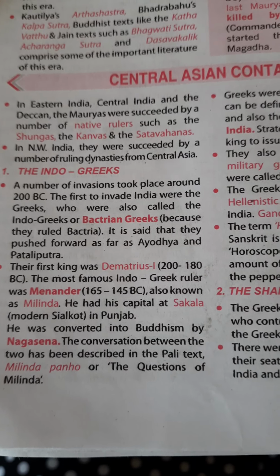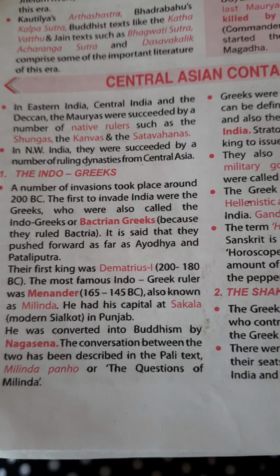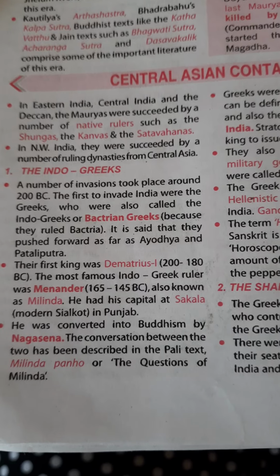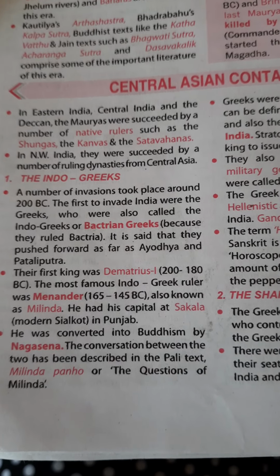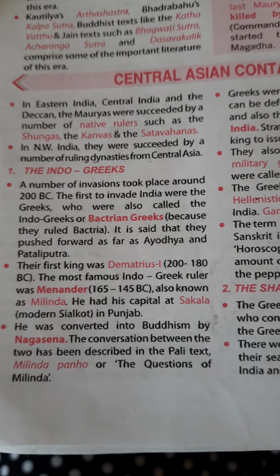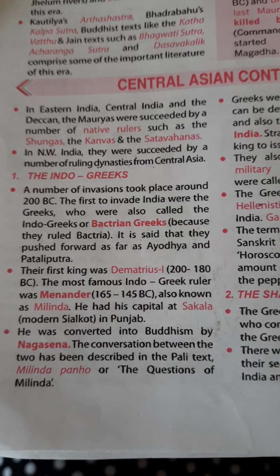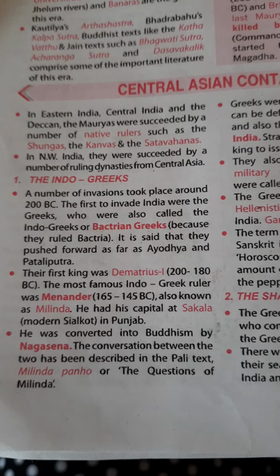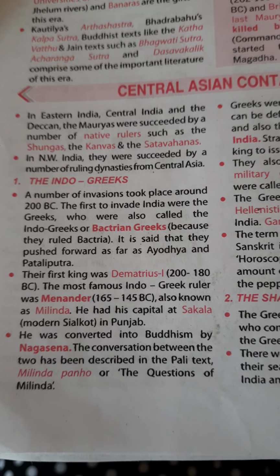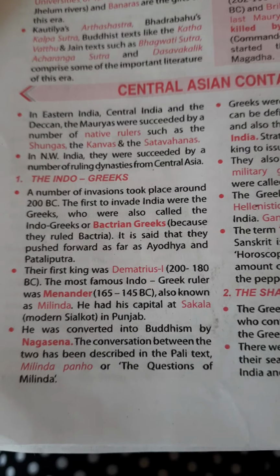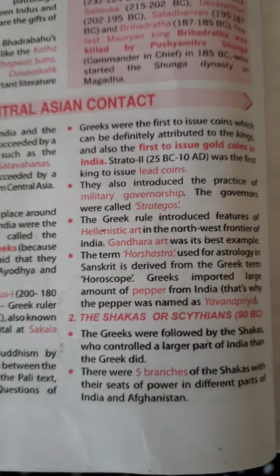The most famous Indo Greek ruler was Menander, from 165 to 145 BC, also known as Milinda. He had his capital at Sakala, or modern Sialkot in Punjab. He was converted to Buddhism by Nagasena. The conversation between the two has been described in the Pali text Milinda Pano, or the Questions of Milinda.